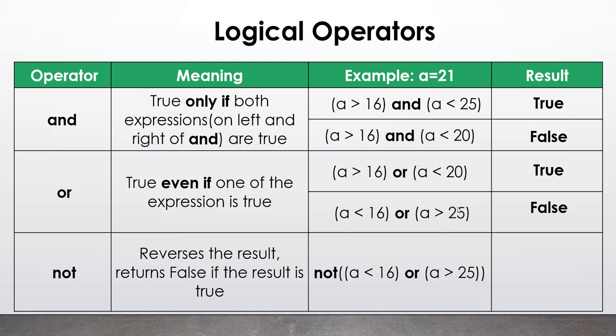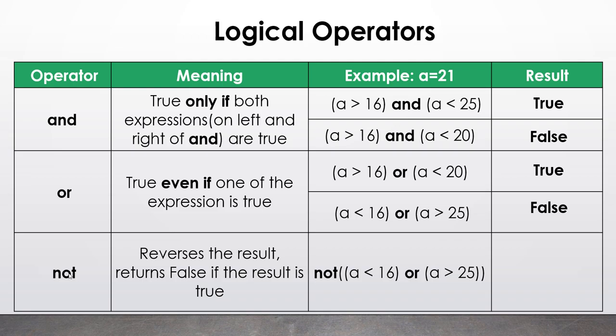Again, the second expression, a is greater than 25. Okay, so a is also not greater than 25. The value 21 is also not greater than 25. That is why this will also come out to be false. So because both the expressions are false, the total answer will come out to be false.